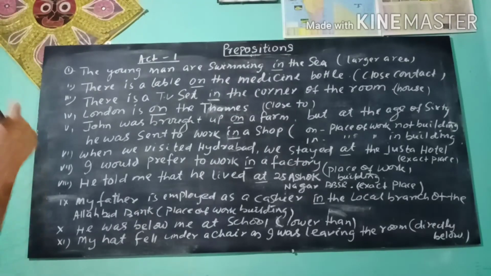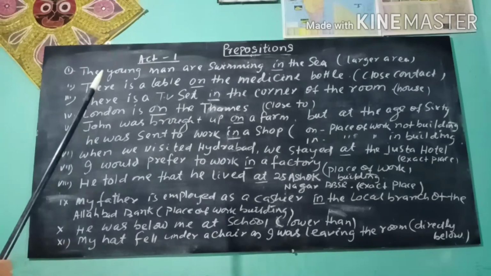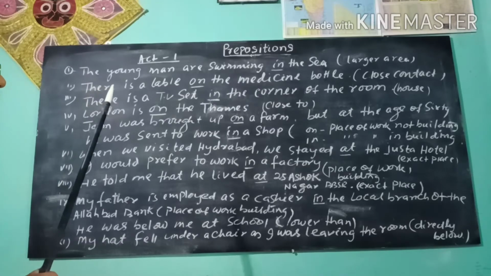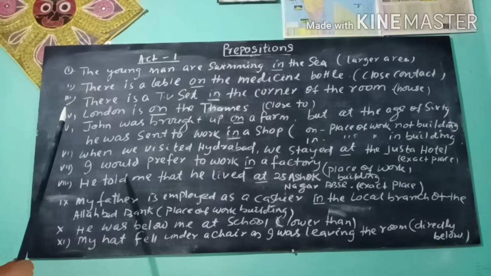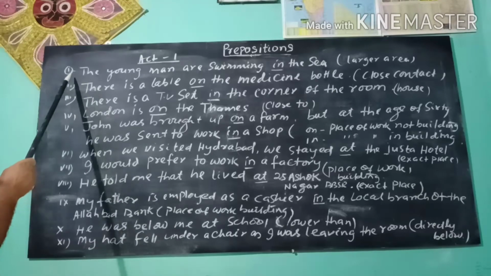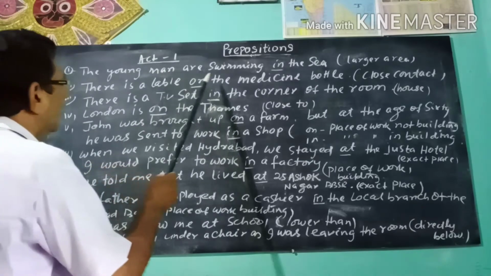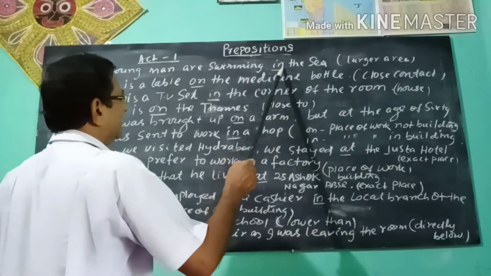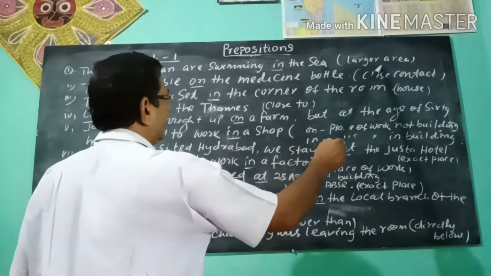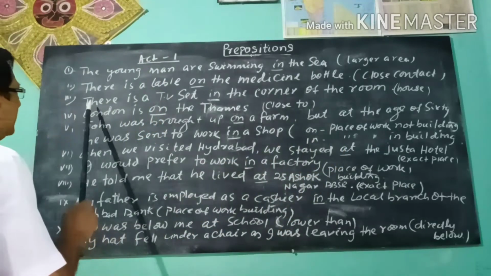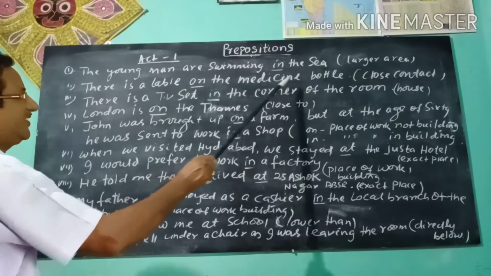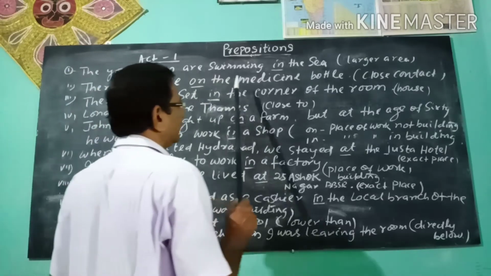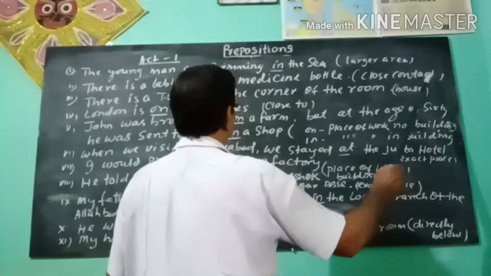Students, now you see activity 1. The uses of preposition in activity 1. First of all, the young men are swimming in the sea. Here, in is used for the larger area. There is a label on the medicine bottle. Here, on is used for close contact.